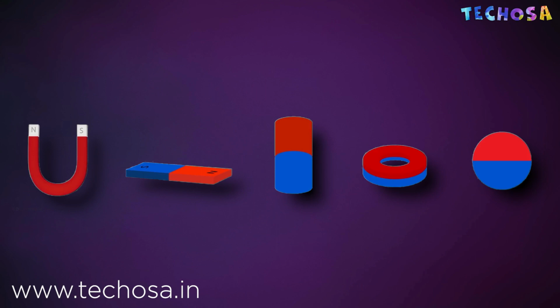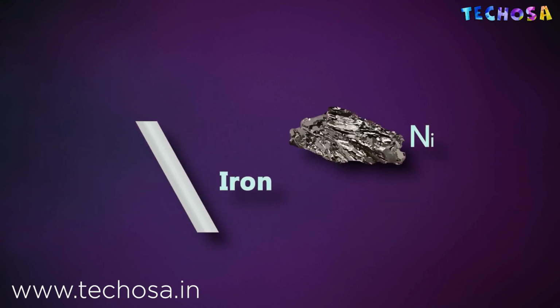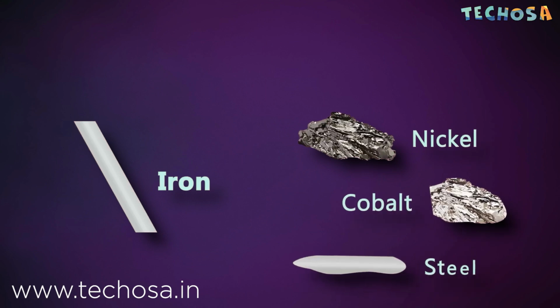There is a group of materials known as ferromagnetic materials. This group includes iron, cobalt, nickel and some alloys of rare earth elements. These ferromagnetic materials can be made magnetic by exposing them to a magnetic field using electric current. When exposed to a magnetic field, the electrons in the material align in the same direction. This is what causes magnetism.